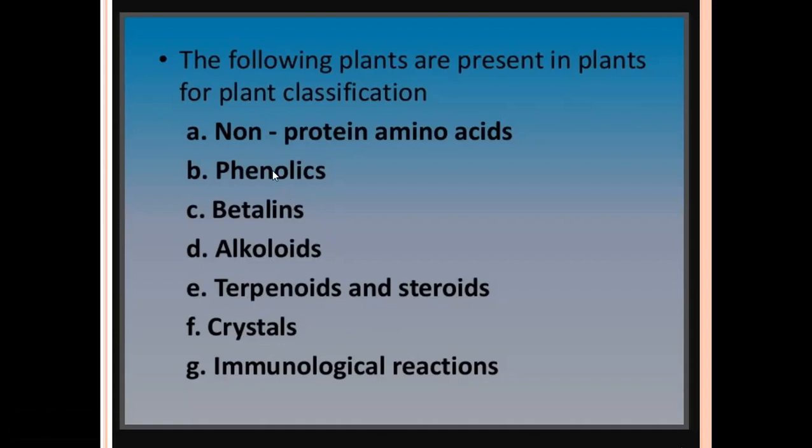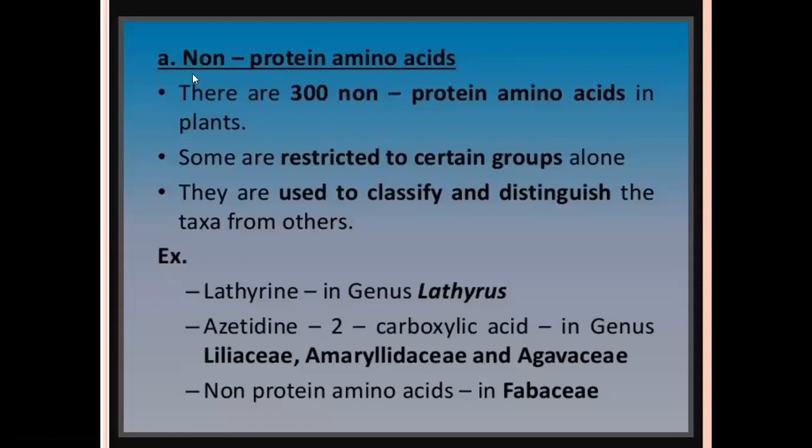First, we discuss the non-protein amino acids. There are 300 non-protein amino acids present in plants. Some non-protein amino acids are restricted to certain groups alone. They are used to classify and distinguish taxa from others.